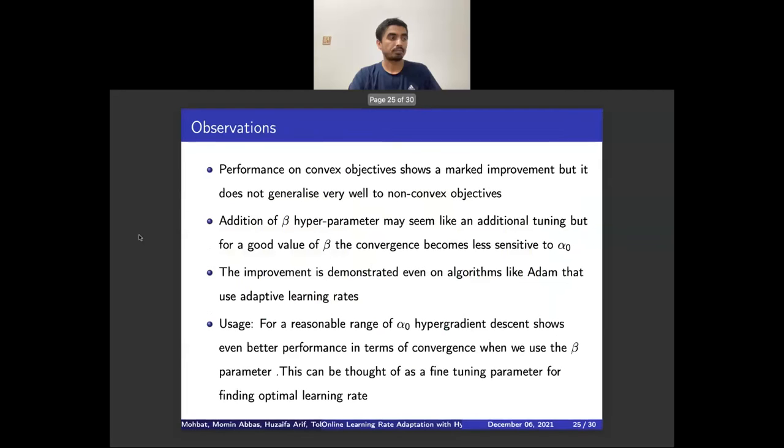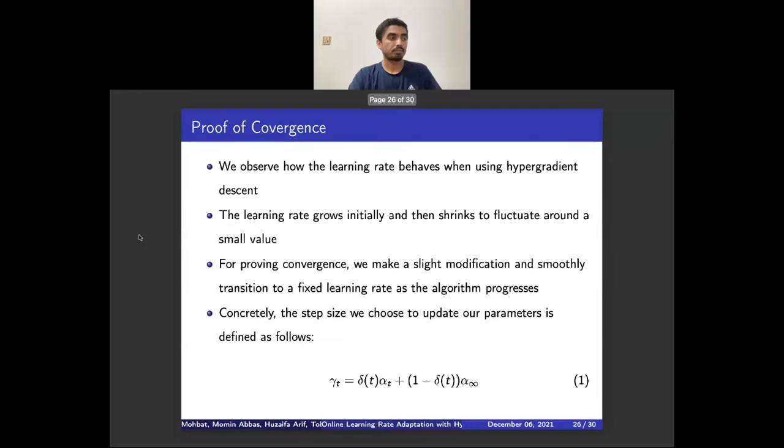Another benefit is that we see a marked improvement on adaptive algorithms like ADAM. A benefit that was observed was that for ranges of alpha naught that seemed to converge quicker and had better test accuracy, using hypergradient descent even improves the performance compared to those supposed optimal initial learning rates. Beta fine-tunes in finding the optimal learning rate. The behavior of the learning rate with iterations motivates an extension of the hypergradient descent method, and we provide a convergence